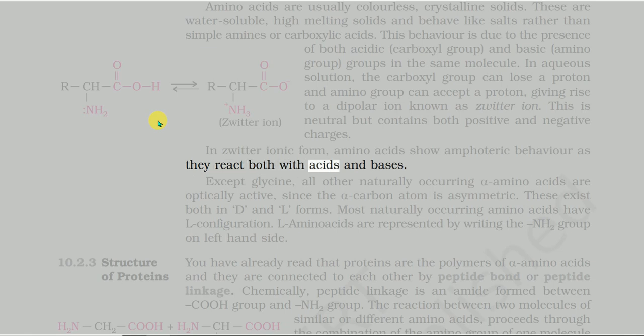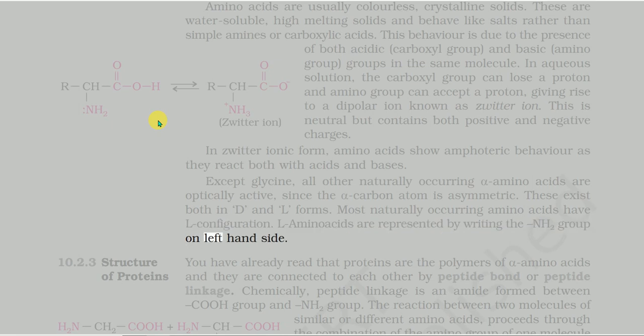Except glycine, all other naturally occurring α-amino acids are optically active, since the α-carbon atom is asymmetric. These exist both in D and L forms. Most naturally occurring amino acids have L configuration. L-amino acids are represented by writing the NH2 group on left-hand side.